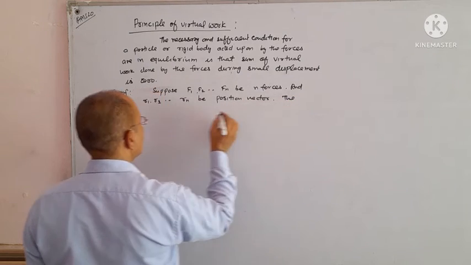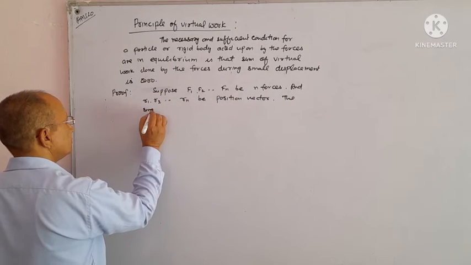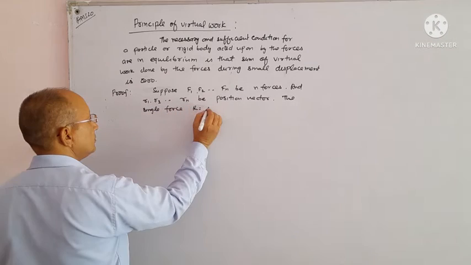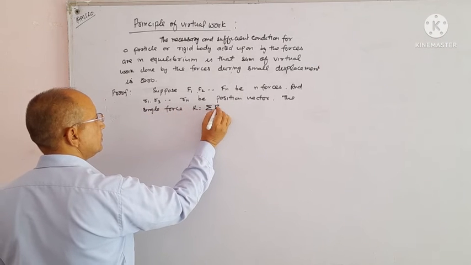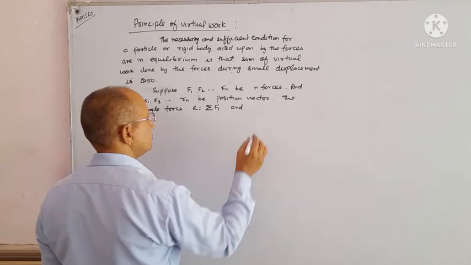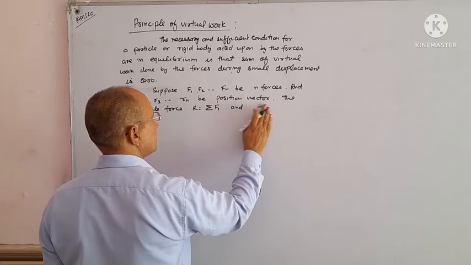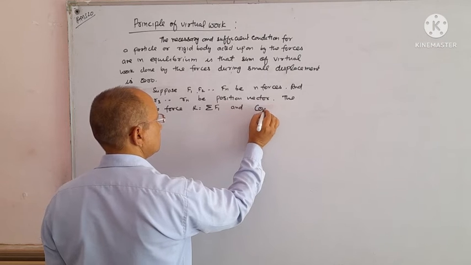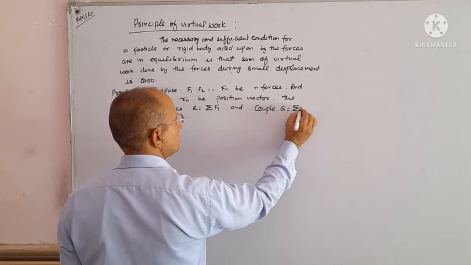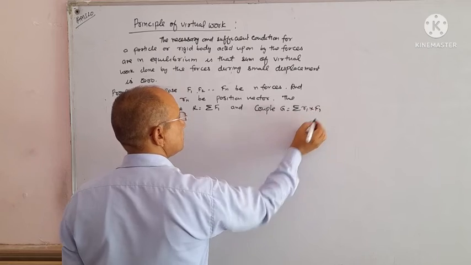Then the single force R equals sigma F1 and the couple G equals sigma R1 cross F1.